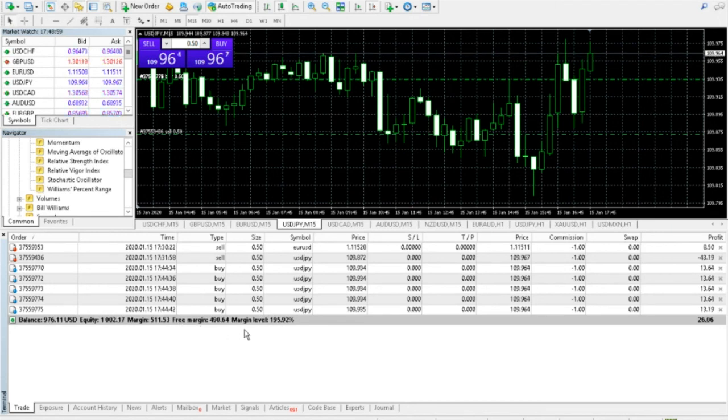So that's about it for margin. I hope that this has made sense to you and has helped you to understand these numbers here in your MT4 platform and the importance of these numbers in trading manually.